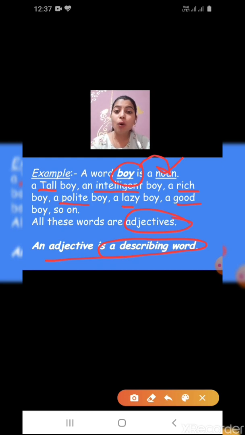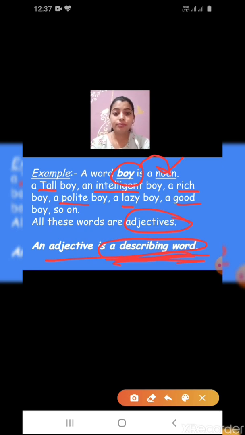So these are all describing words. Just write down: an adjective is a describing word which describes a noun, or adds some meaning to the noun or pronoun.